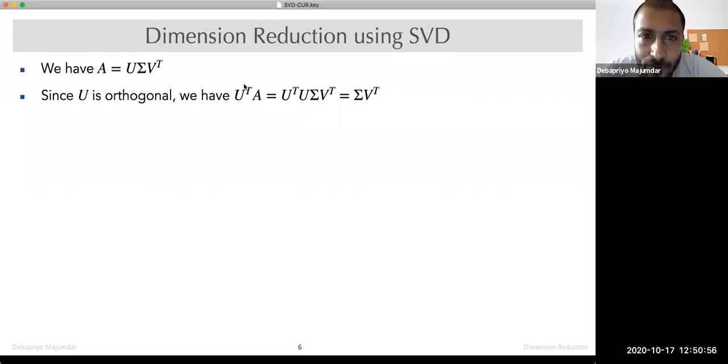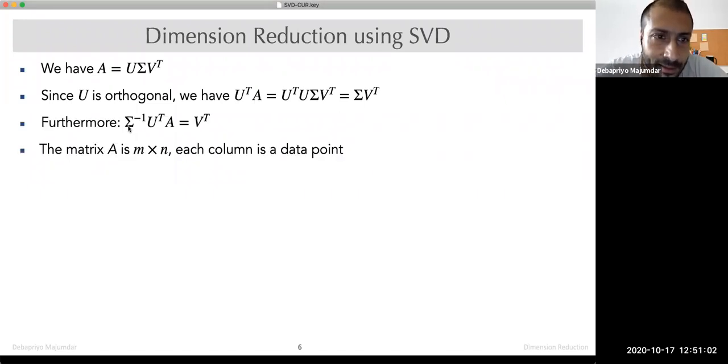So this gives you U transpose A is sigma V transpose. And if you multiply with sigma inverse, the element-wise inverse of the diagonal matrix sigma, then sigma inverse U transpose A is essentially V transpose.